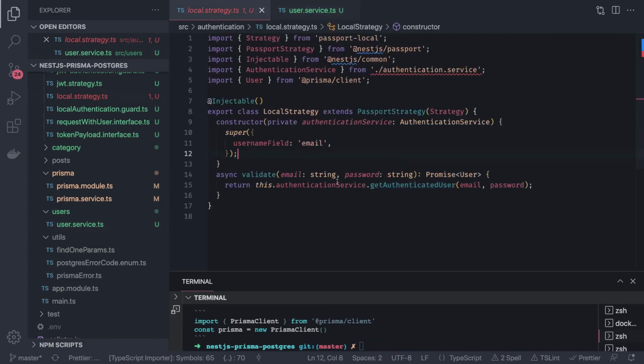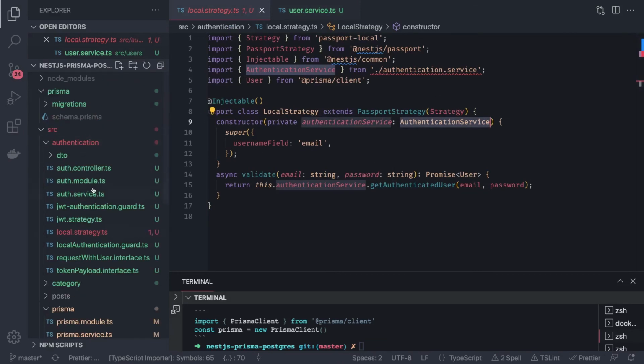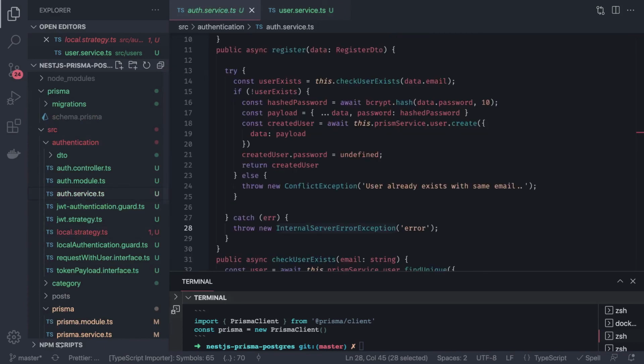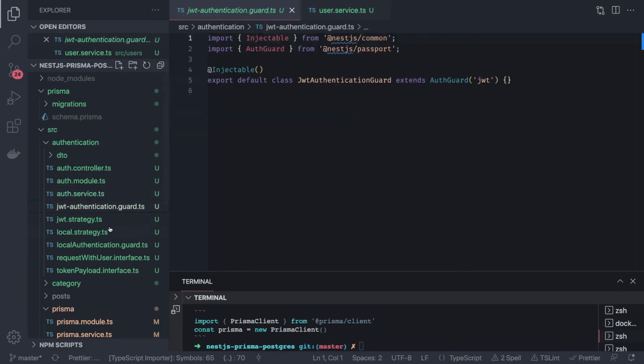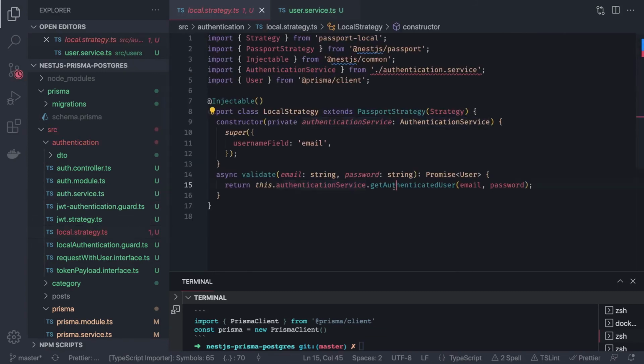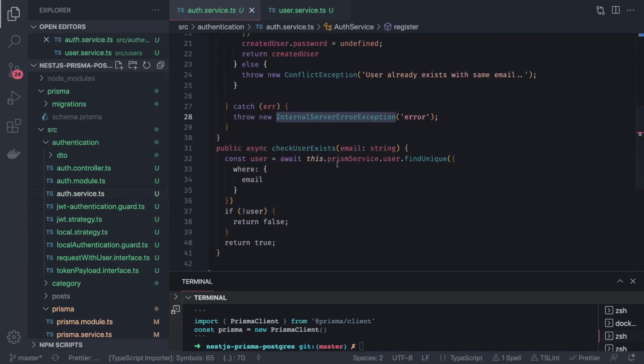This is a local strategy. We are going to write the authentication service. So let's create this inside auth service only. Inside auth service we will define the method to get the authenticated user, used by the local strategy.